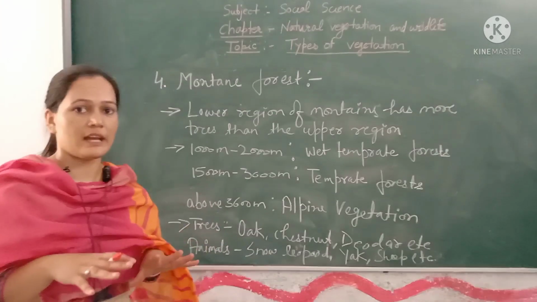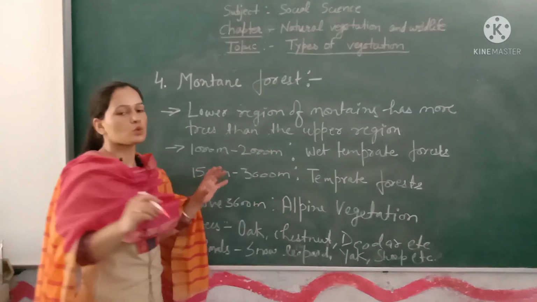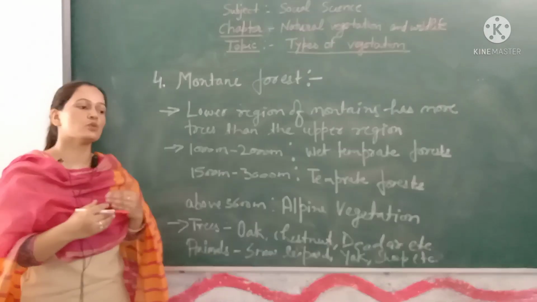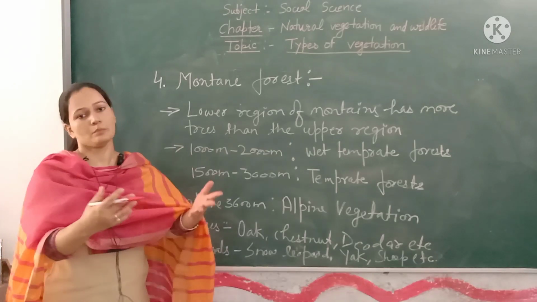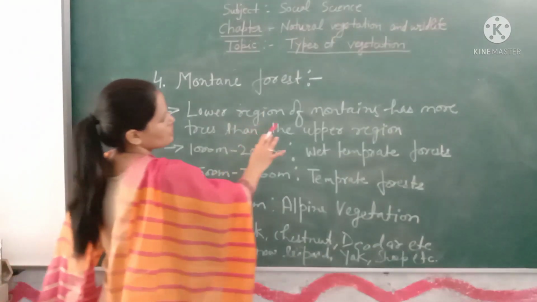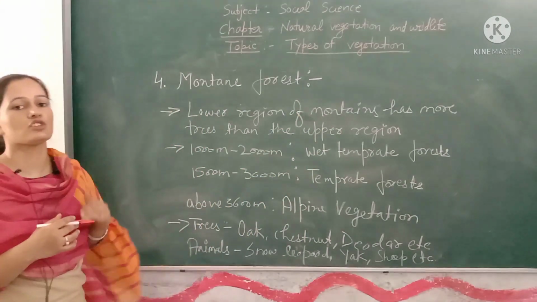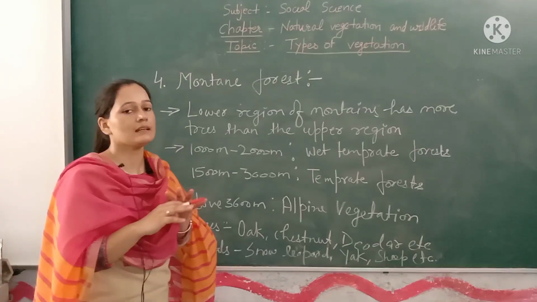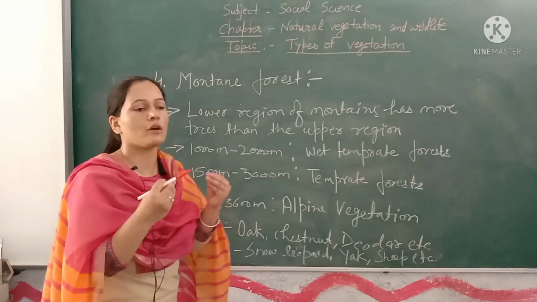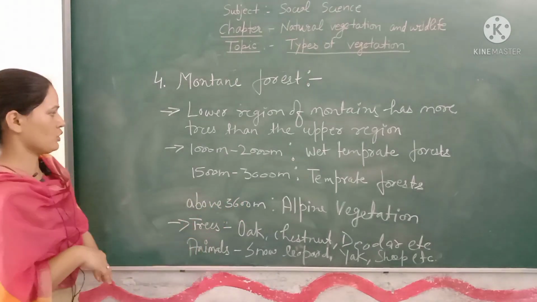The fourth type of vegetation is montane forest. These are found in the mountainous parts of the country. In the lower region of the mountains there are more trees, and in the upper region there are very few trees or plants, or we can say no vegetation at all.